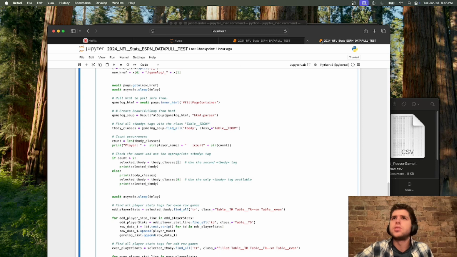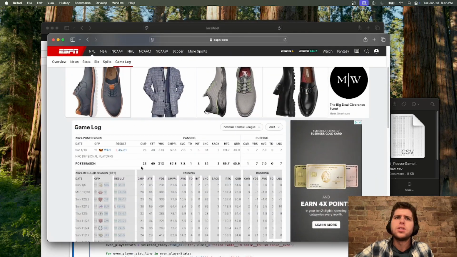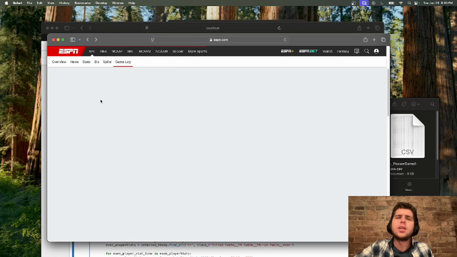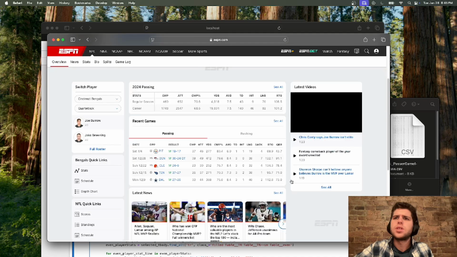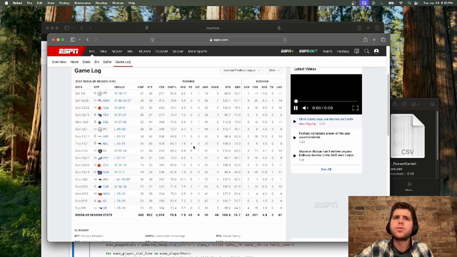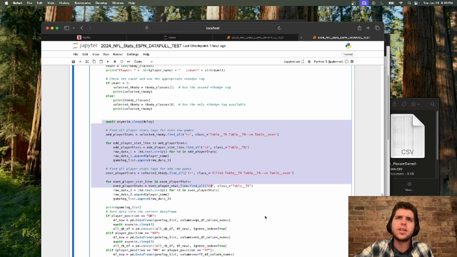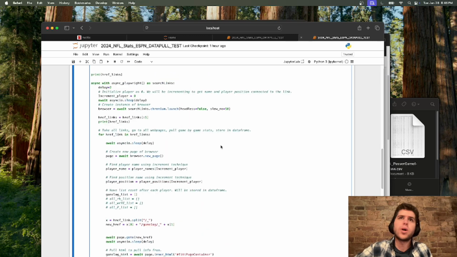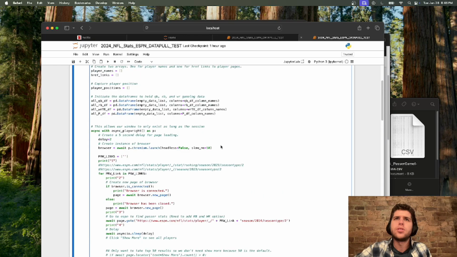I can show you that visually here. So if they did make playoffs, take the second element. And if they did not make playoffs, like Joe Burrow, it doesn't really matter because there's only going to be one, so we're just going to take the first element. After we go through that step, everything else will be exactly the same. And this pull does take about 20 minutes because I'm going to be pulling quarterback, running back, and receiver.